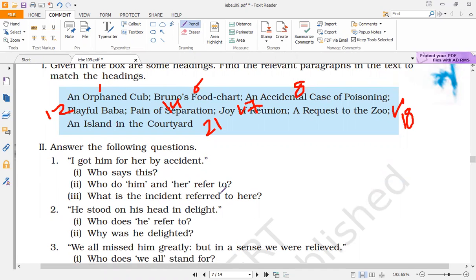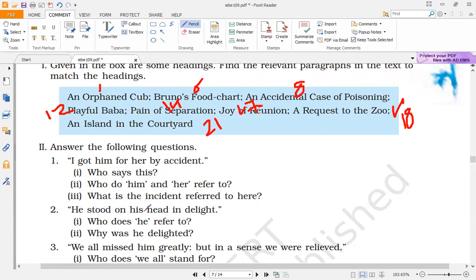What is the incident referred to here? "I got him for her by accident." That means the author got Bruno by accident. And what was the incident mentioned? How the author was trying to catch the baby bear when it ran towards the field. So the incident of catching the bear and bringing it to the wife is referred to here.